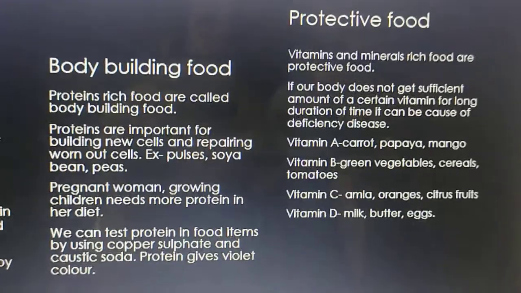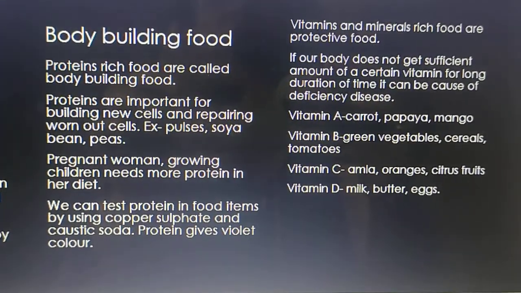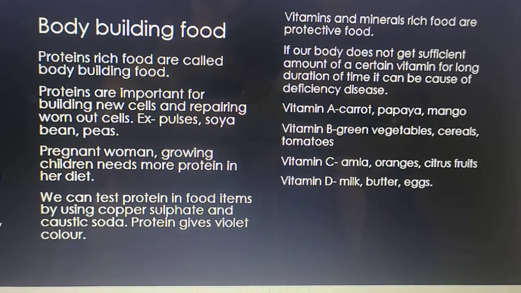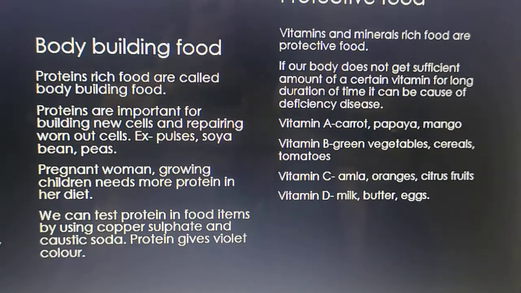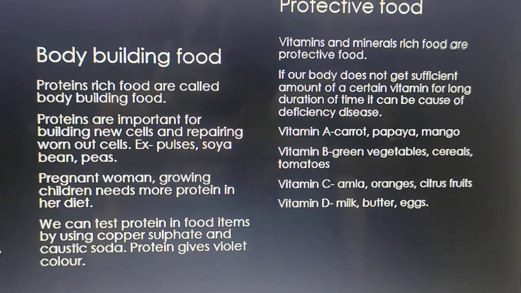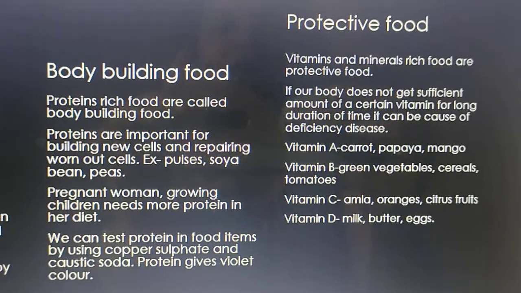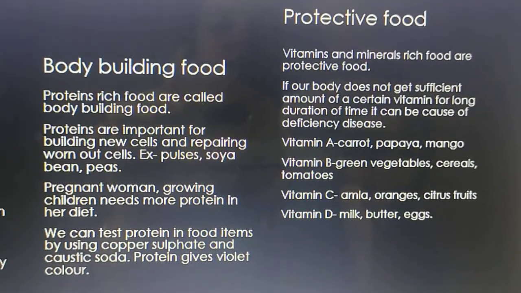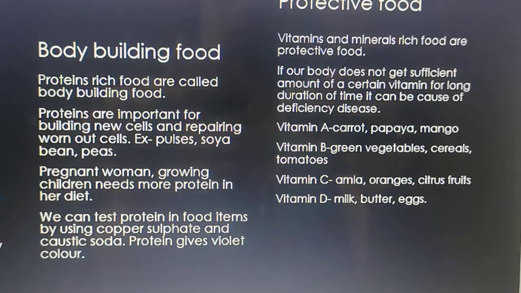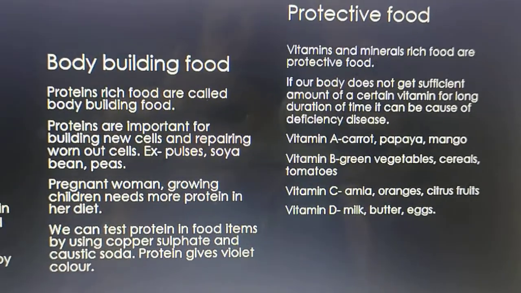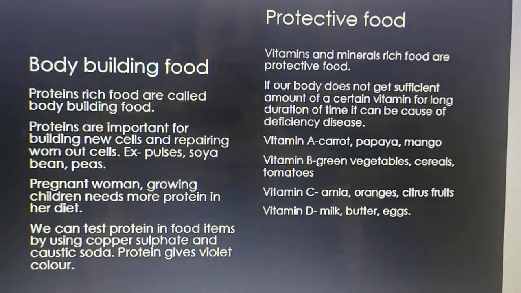Now we have just read how we can test starch. Now how can we test protein? We can test protein in a food item by using copper sulfate and caustic soda, and protein gives violet color. Children, I have recorded some activities of this chapter, that I will also upload, right? So you can see those activities. In those activities you get to know which food item is giving which type of color and with which chemical, so that will be easy for you.